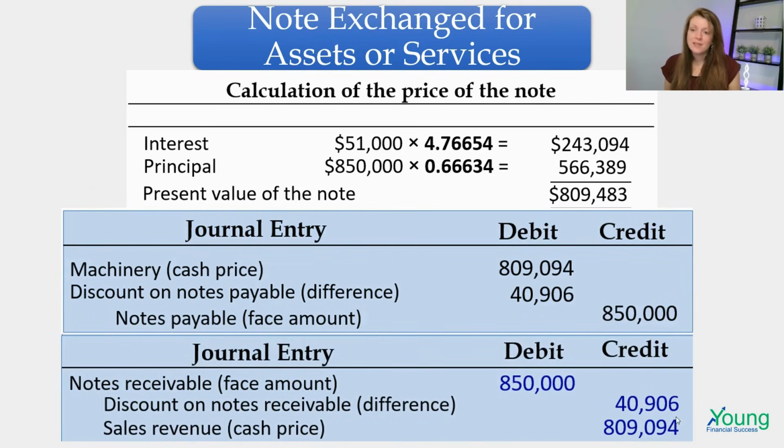And then the same thing, except the opposite direction for the company that they're taking the loan out from, that they're buying this control system from. They're going to show the notes receivable for $850,000, and they're going to show they made revenue of $809,094, and then they're getting a discount on the notes receivable of the difference.